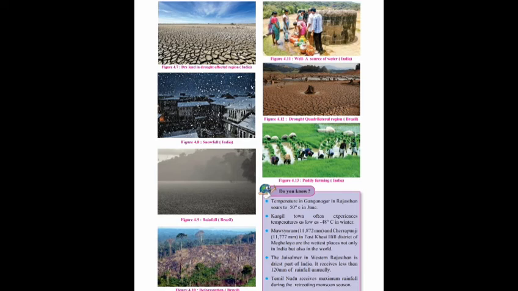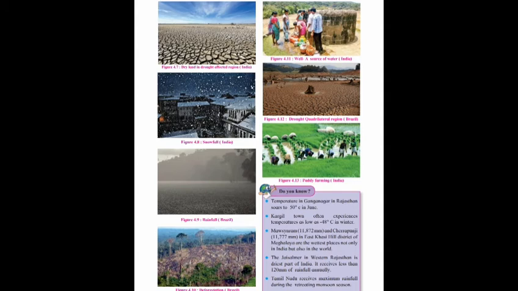Then Mawsynram 11,872 millimeters and Cherrapunji 11,777 millimeters in East Khasi Hills district of Meghalaya are the wettest places not only in India but also in the world, because these places receive the highest rainfall.